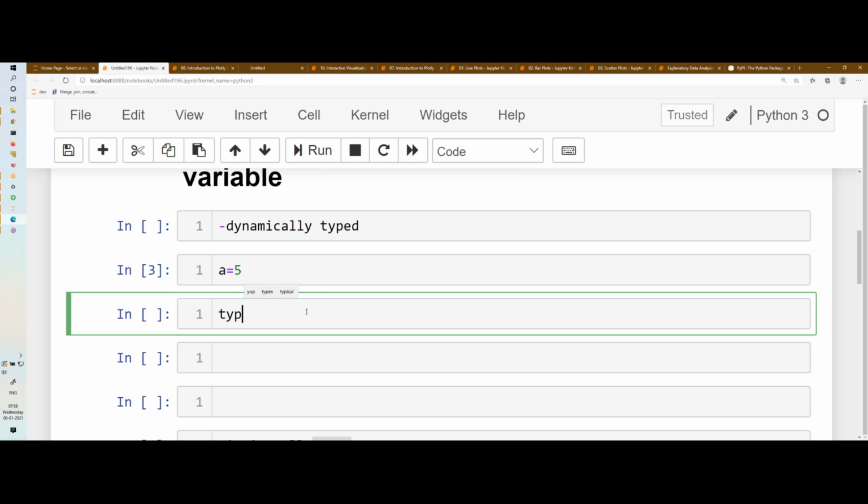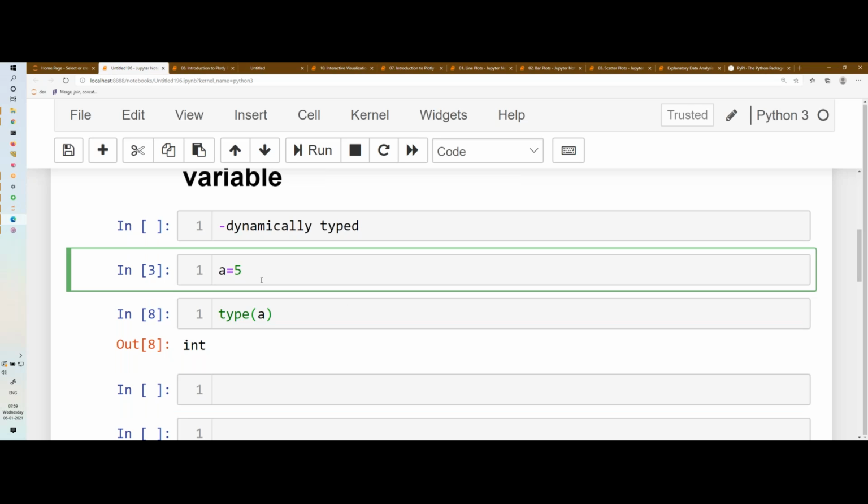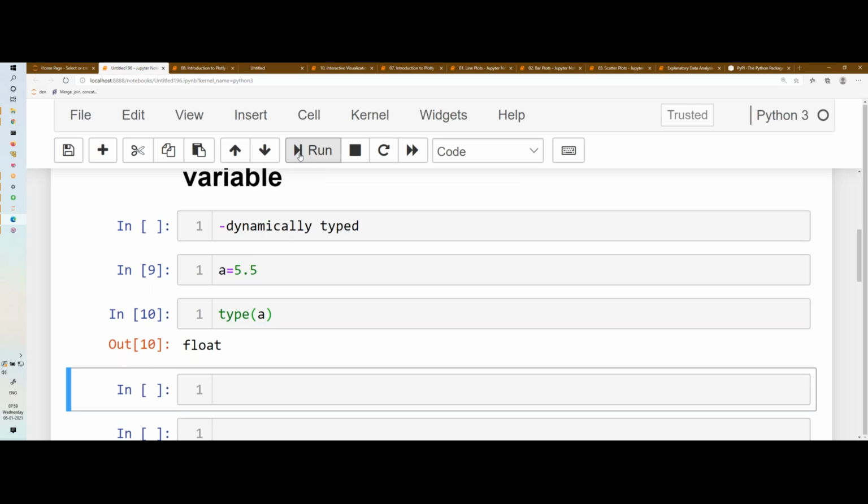I want to check what is the type of a. The type of a is integer, right? So variable a is an integer type. Now, if I change 5 to 5.5, I have not defined any type. I have not mentioned that a is now float type or something. Simply I change the value and see what is happening. Now a has changed from integer to float.